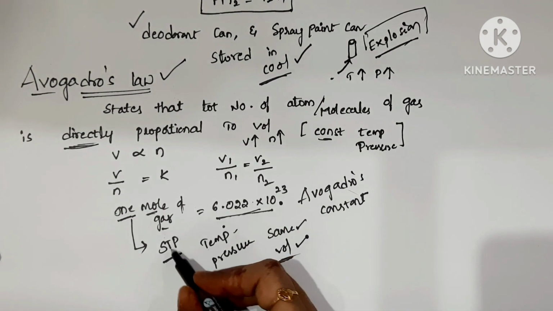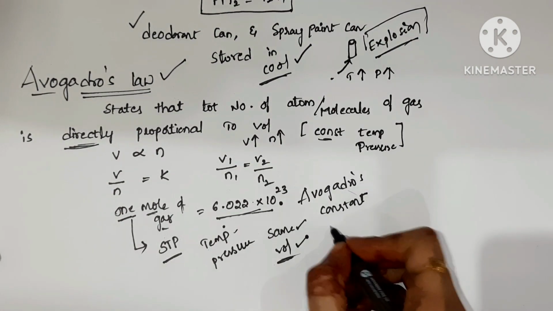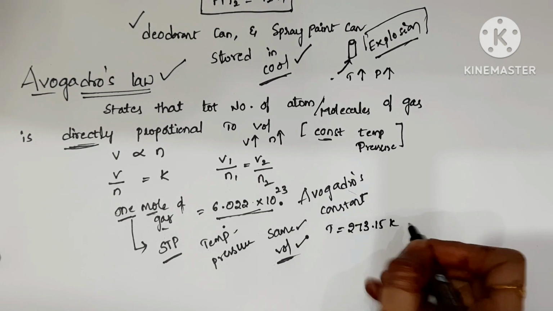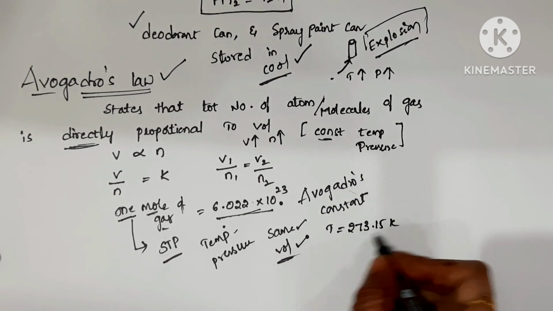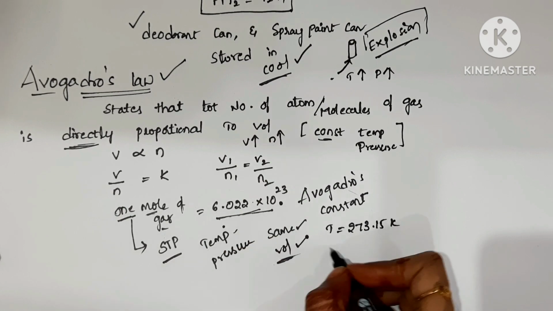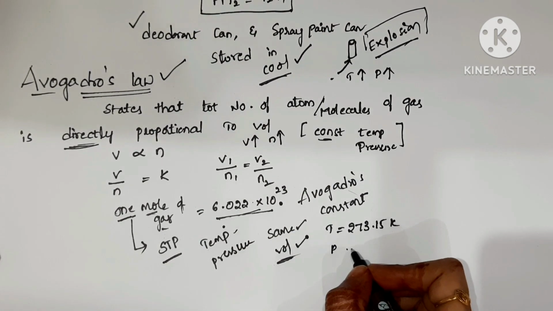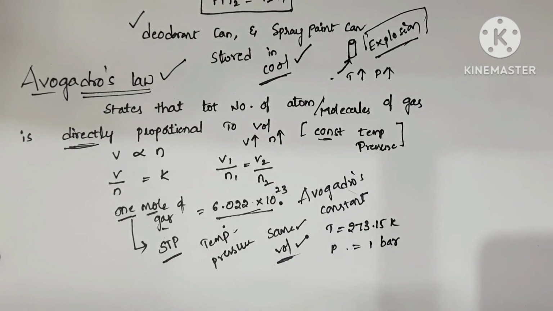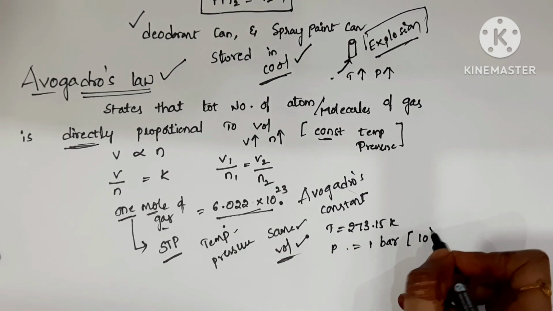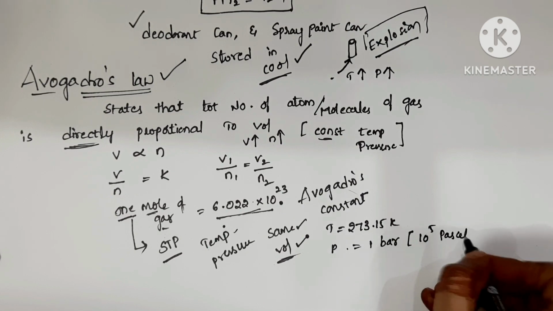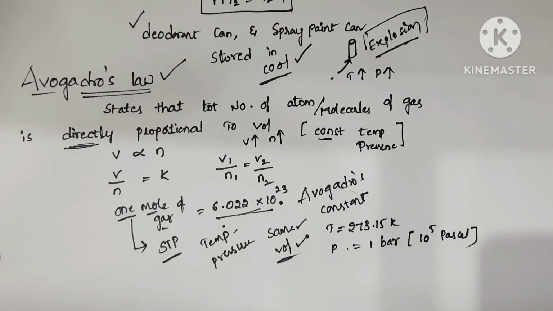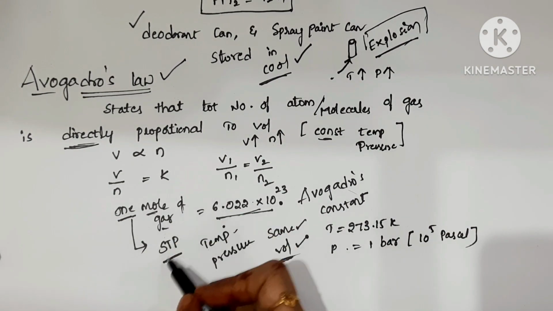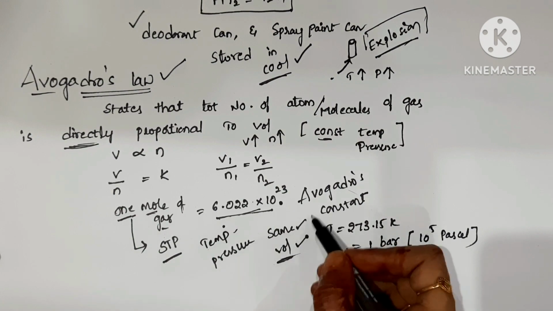So for STP, standard temperature is 273.15 kelvins, and standard pressure is 1 bar, that means 10 to the power of 5 pascals. This is standard temperature and pressure. So 1 mole of gas at STP conditions will have the same volume.